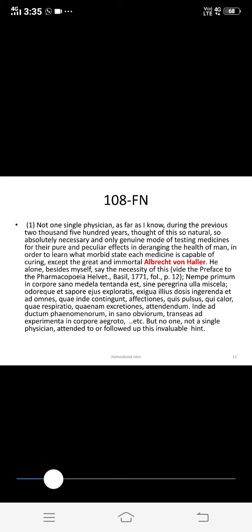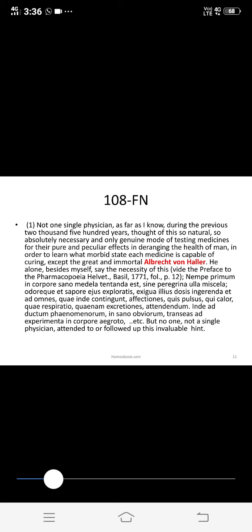Not one single physician, as far as I know, during the previous 2500 years thought of this so natural, so absolutely necessary, and only genuine mode of testing medicines for their pure and peculiar effects in deranging the health of man, in order to learn what morbid state each medicine is capable of curing, except the great immortal Albrecht von Haller.